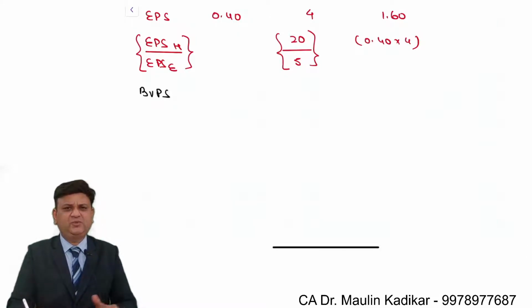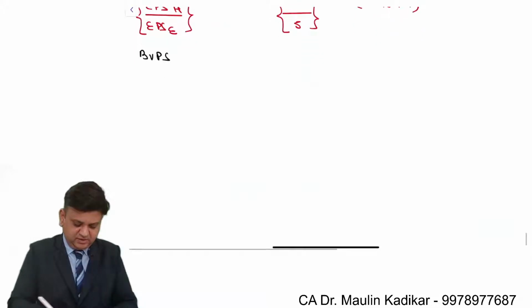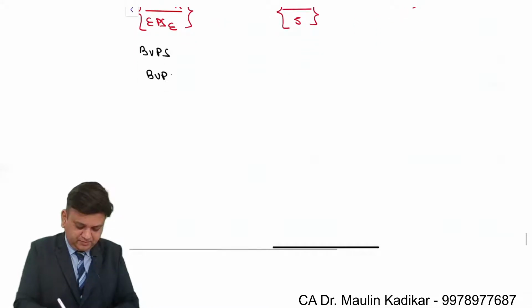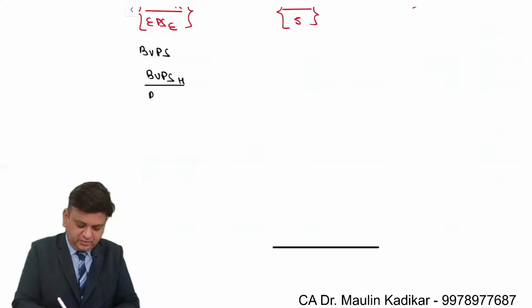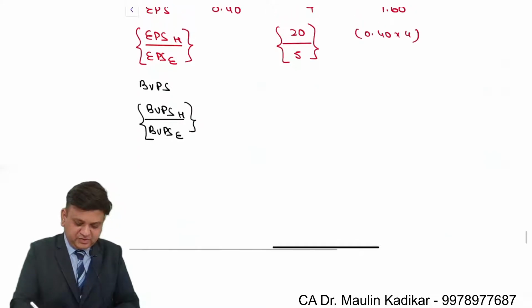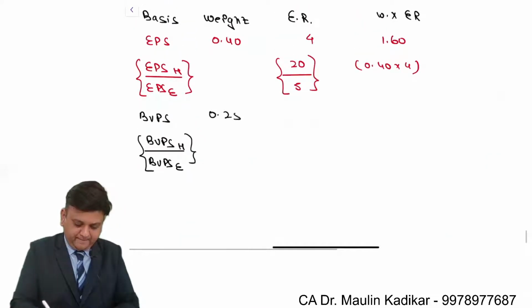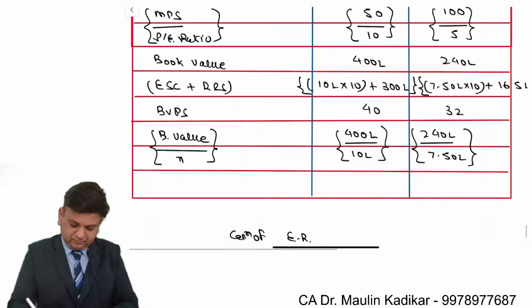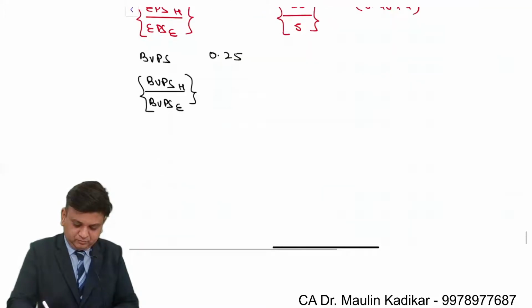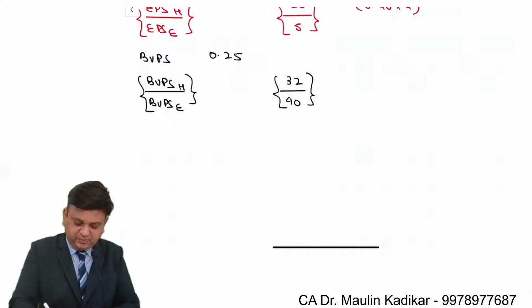Dear students, in case of book value per share, the same formula is here. It is book value per share of Healthy Limited divided by book value per share of Efficient Limited. Its weight is 0.25. Okay. Now we understand that it is 32 upon 40, 32 rupees divided by 40 rupees. So the exchange ratio will be 0.80.